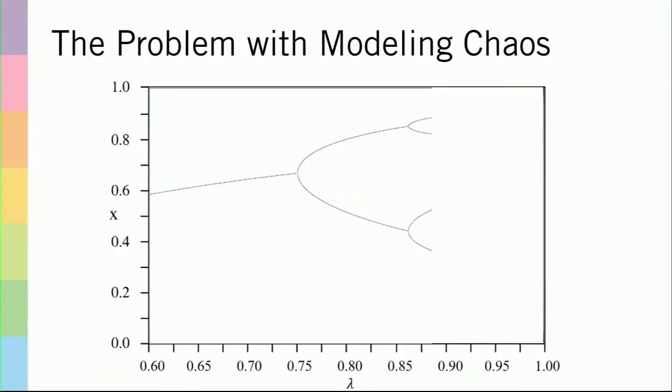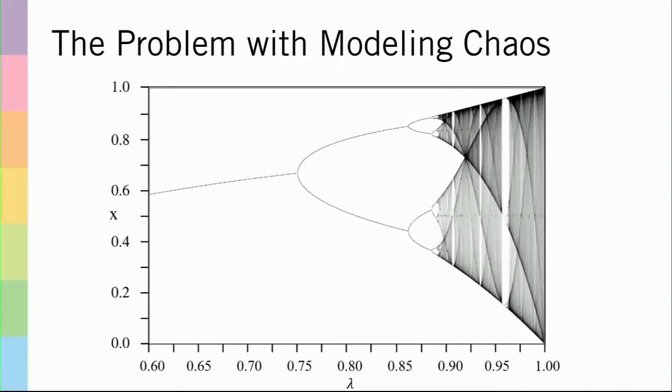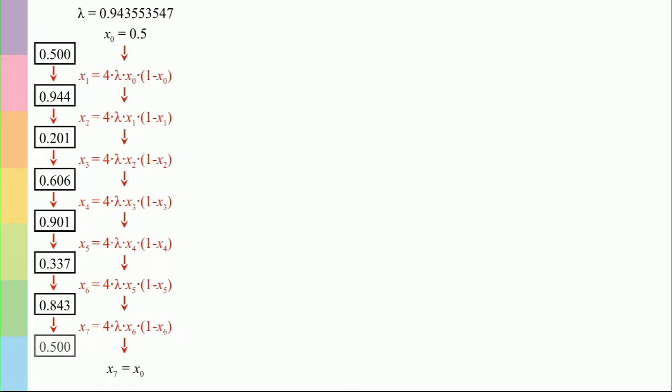And if you remember the definition of chaotic behavior, that means that as lambda changes just a little bit, the long-term behavior starts to change more and more. So we see that these period doubling bifurcations start occurring closer and closer together, and then as lambda approaches 1, we see suddenly it becomes extremely difficult to predict what the long-term behavior of this system will be. However, we know that there is still some mathematical order in the system. For instance, we see the presence of a 3 orbit here, which means that at some point in this whole chaotic mess, the population will swing back and forth between 3 population values for some reason.